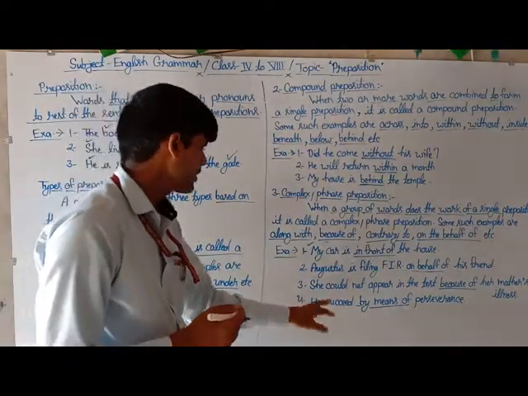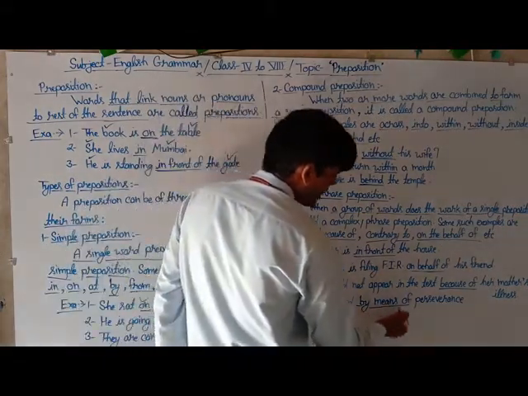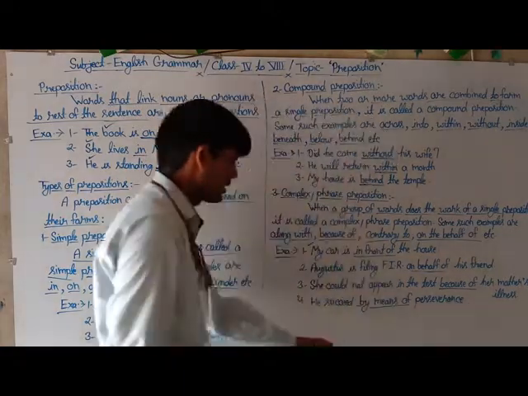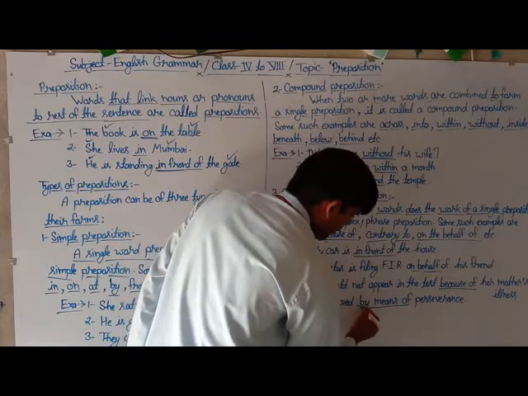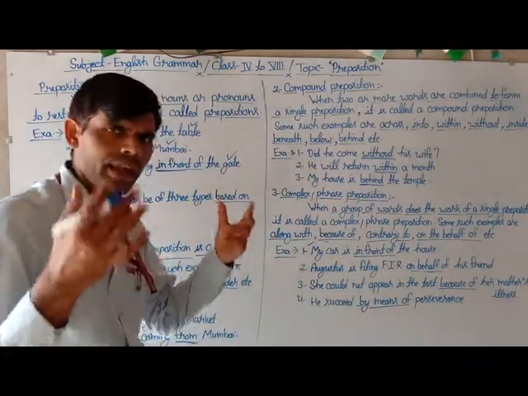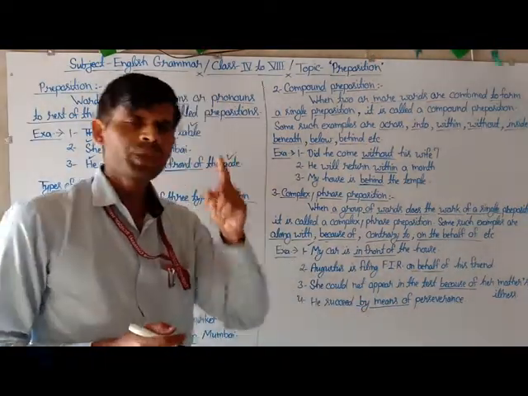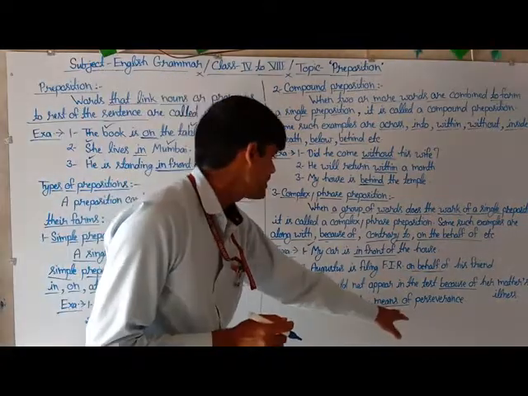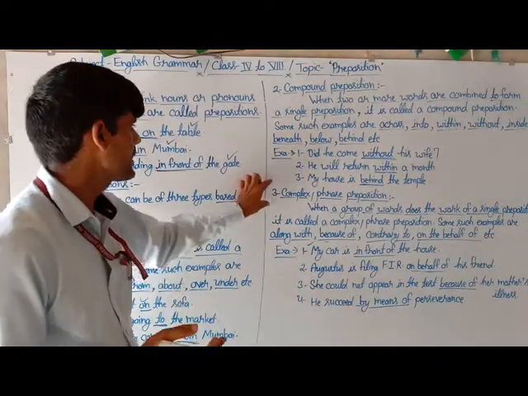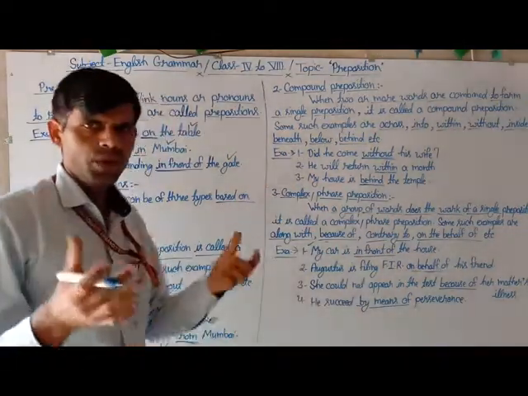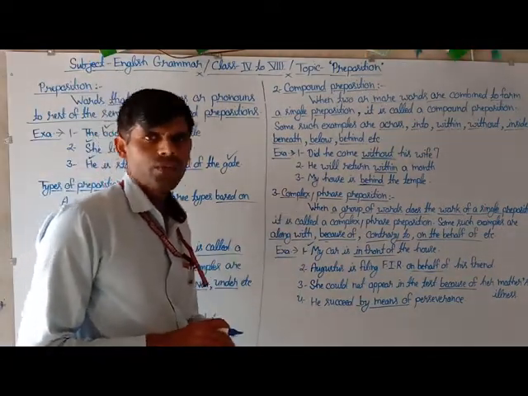And in the same way, here is the fourth example: he succeeded by means of perseverance. Here in the fourth example, the underlined words "by means of" are a group of words that works like a single preposition in the sentence. So this is also counted as a complex or phrase preposition. So students, we can say that when a group of words does the work of a single preposition in a sentence, it is called the complex or phrase preposition.